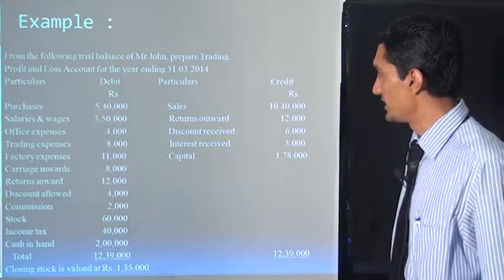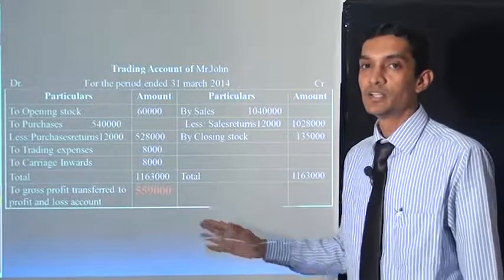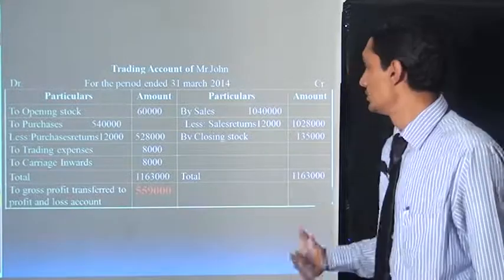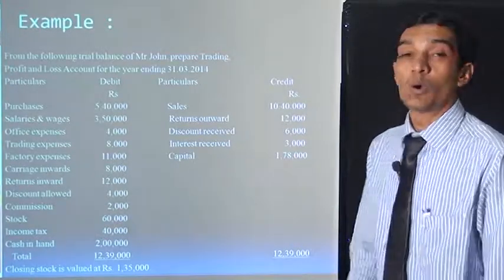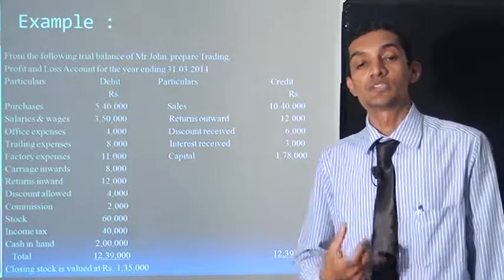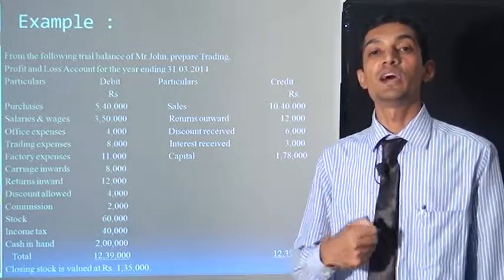So 12,000 is written in trading account. Sales return 12,000, because inside sales entry is not come yet. Now next is discount allowed. Means we are allowing discounts to debtors if we are selling. So in that situation we are allowing discount.